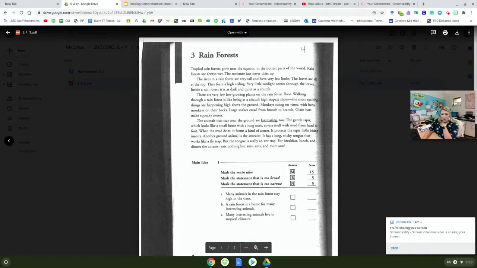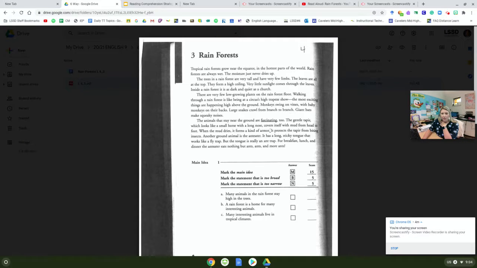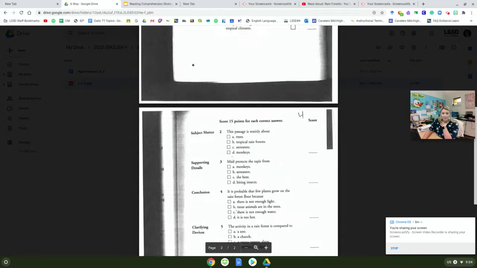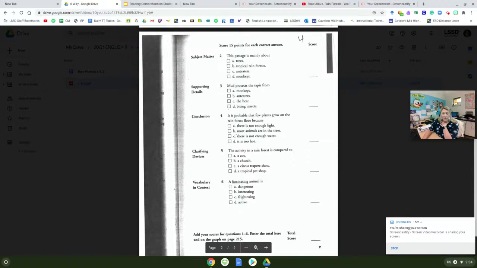I see that it covers itself with mud from head to foot. When the mud dries, it forms a kind of armor. Okay, here we go. It protects the tapir from biting insects. So a lot of times, guys, you need to go back and reread, okay? So it's D, biting insects.